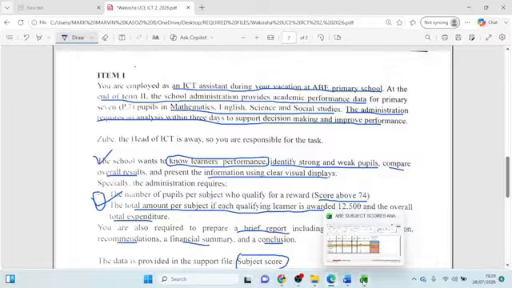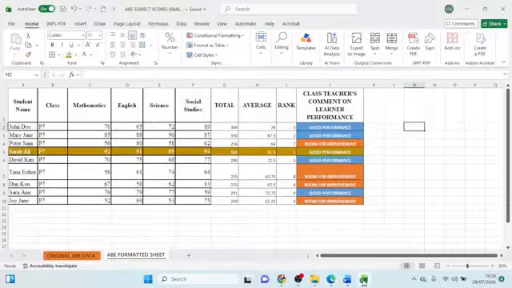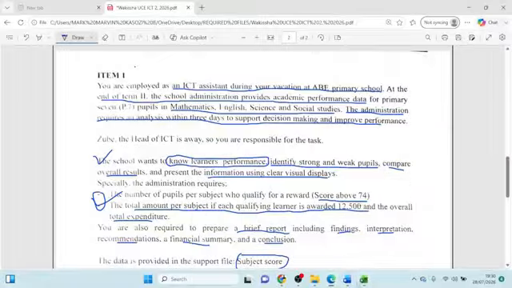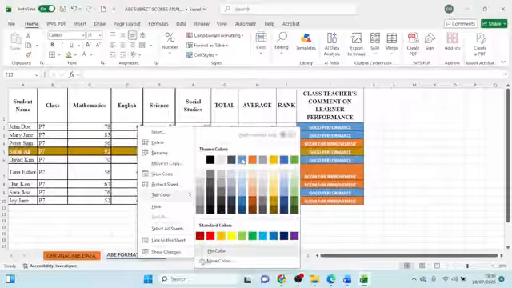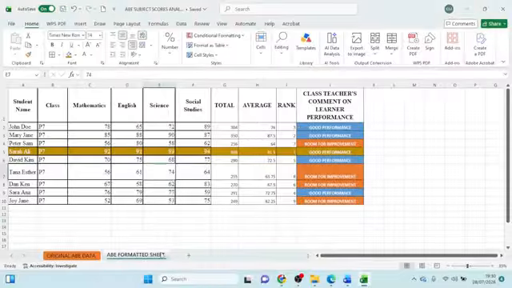So if I go to my Excel once again, I think the formatted sheet. Let me give it a color. The formatted sheet. I want to spot learners who are to be rewarded. Okay, beginning with math. Let me create a column here.